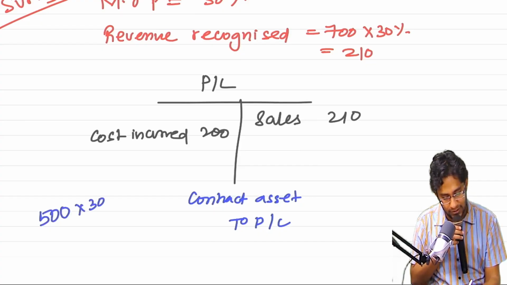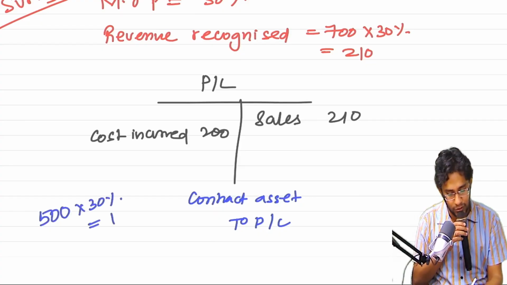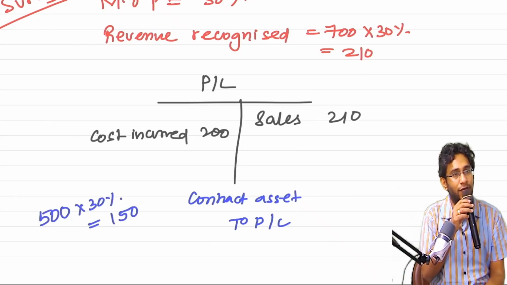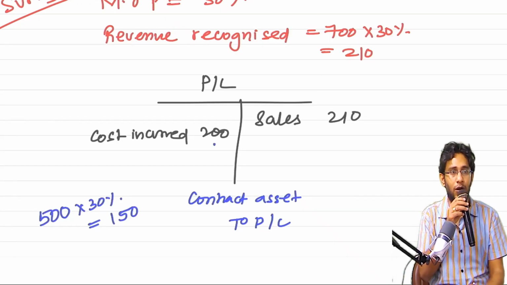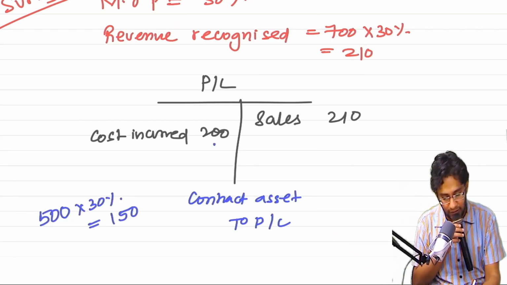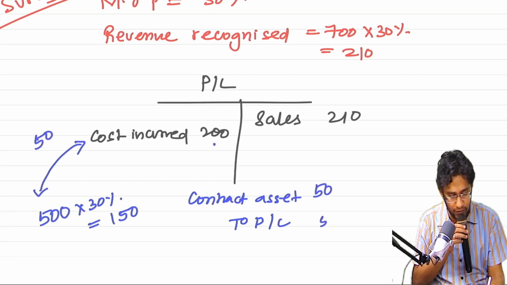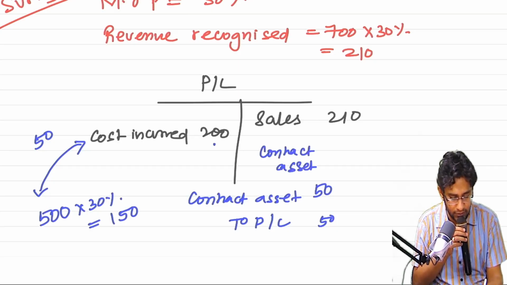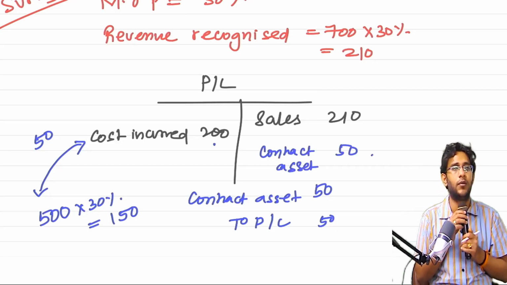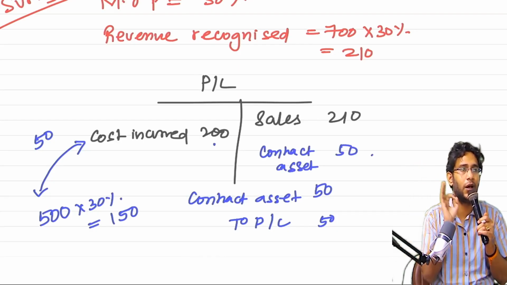How much work is certified now? 30%. So I should recognize expenditure of only 150. But actually I recognized 200. Extra recognized is 50. With that 50, the gap, record a contract asset. Now perfect matching will happen, and correct profit.